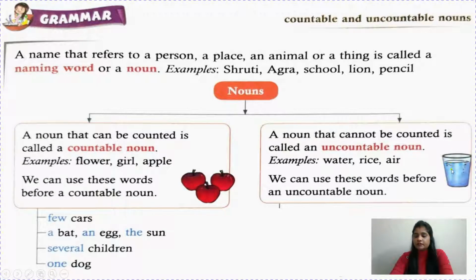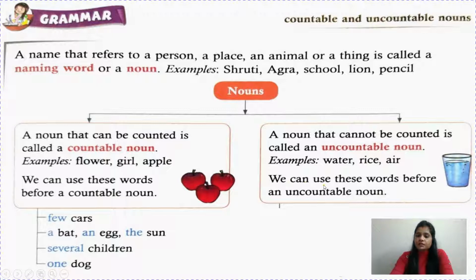Like, children, an example is given here: a glass of water. You can count a glass, but can you count water? No. Can you count drops of water in the sea or ocean? No, we cannot count water, children. So it is an uncountable noun. In the same way, water, rice, air, stars also, sand, salt, sugar. We cannot count all these things, oil, chocolate and all.